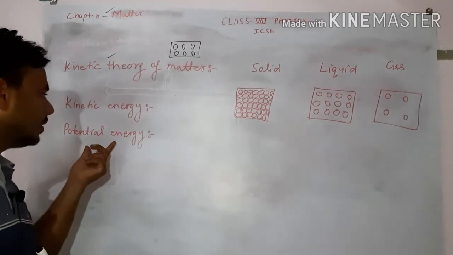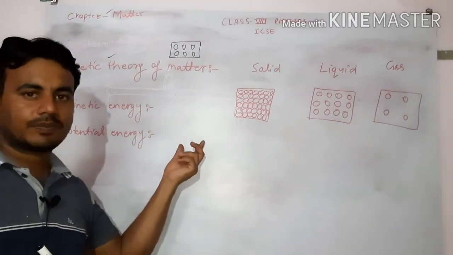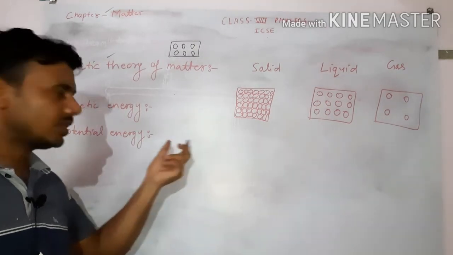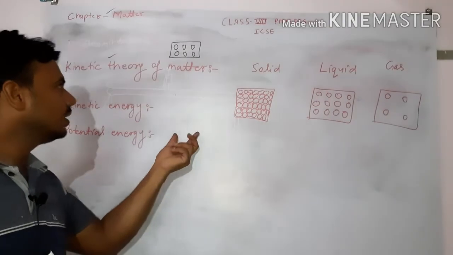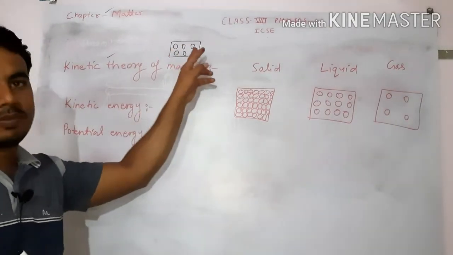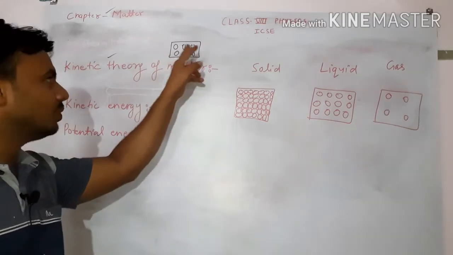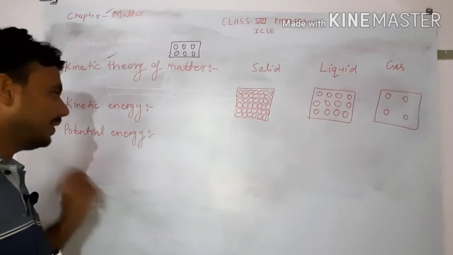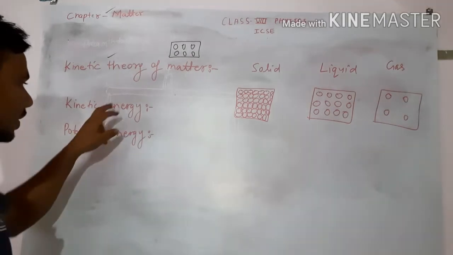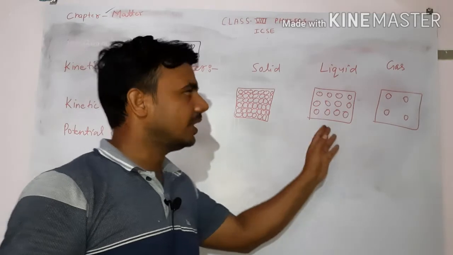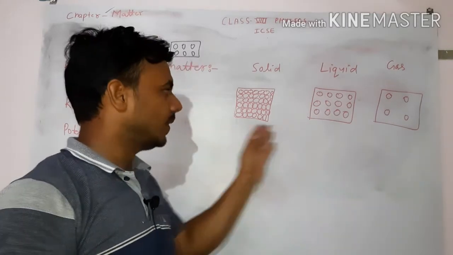And what is potential energy? The potential energy of the molecule is the energy possessed due to the interaction of the molecules, and it is due to the position of the molecules. The energy possessed by the molecule due to its position is called the potential energy. Based on kinetic and potential energy, solid, liquid and gas can now be explained.